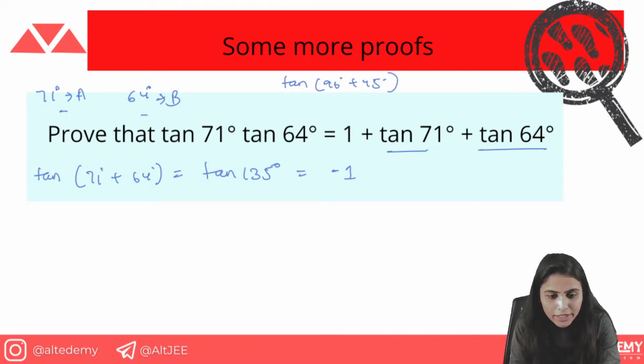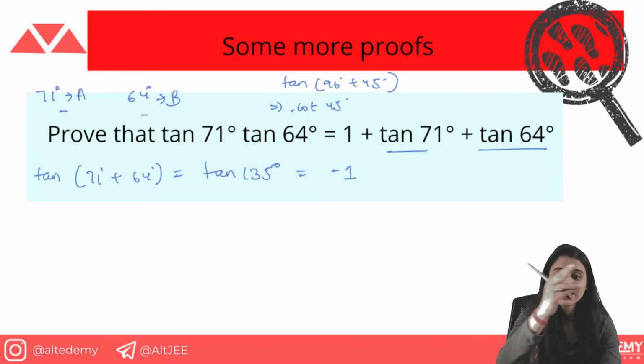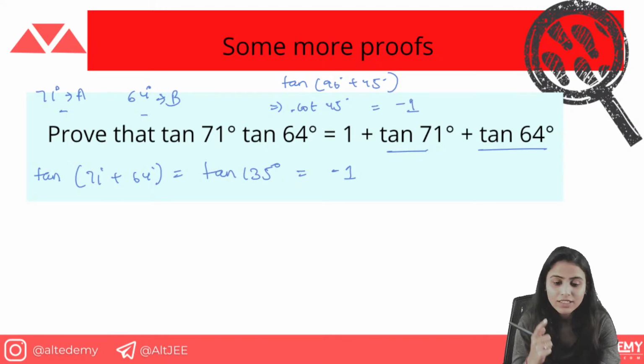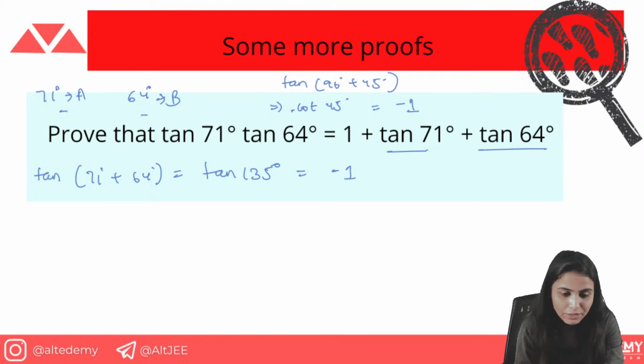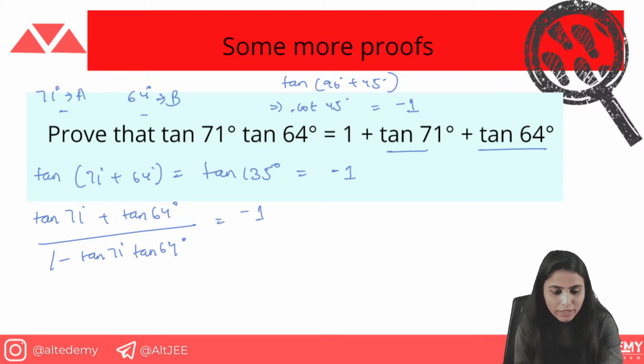Okay. So what do we got here? We got cot 45 degree of minus sign, because in second quadrant it is talking about 90 plus 45. So it's coming in the second quadrant, and in second quadrant tan is not positive. So we are using minus sign here, minus cot 45 degrees, so that is coming out to be minus 1. This is how you find out the answer of tan 135 degree. Now you know 135 degrees value is this. How you will write this? You will write this: tan 71 degree plus tan 64 degree over 1 minus tan 71 degree tan 64 degree is equals to minus 1. You know this formula, you have just applied this tan A plus B formula.